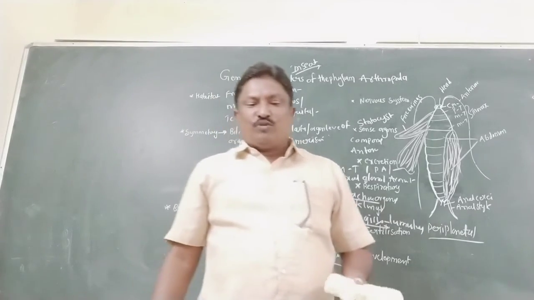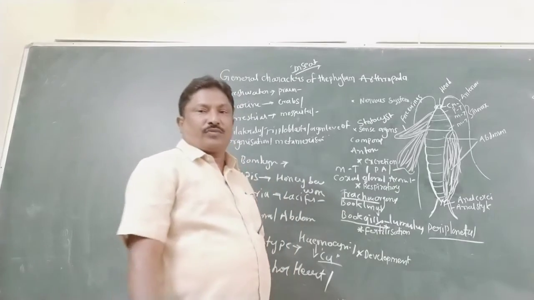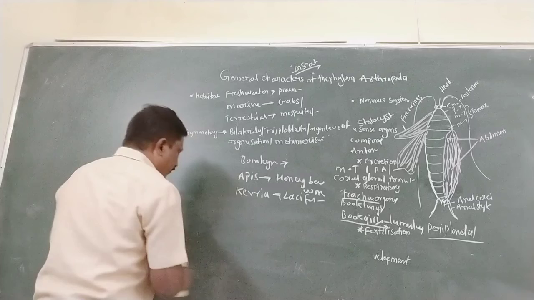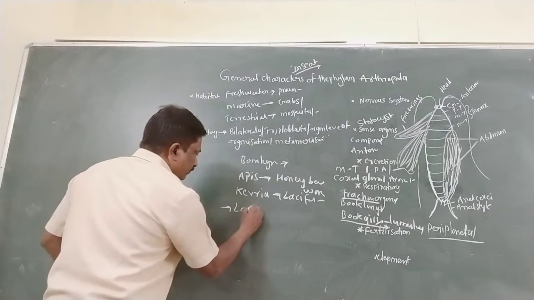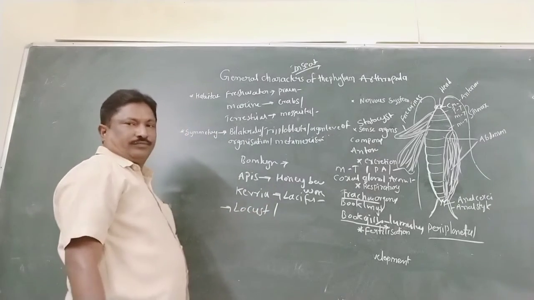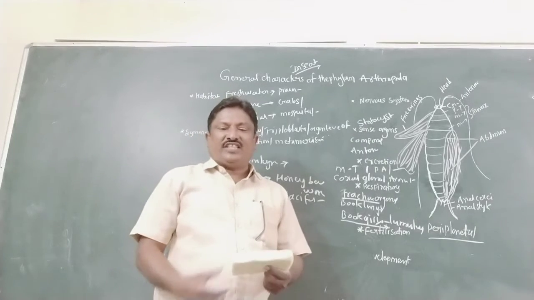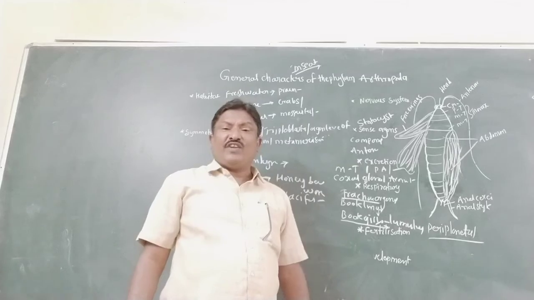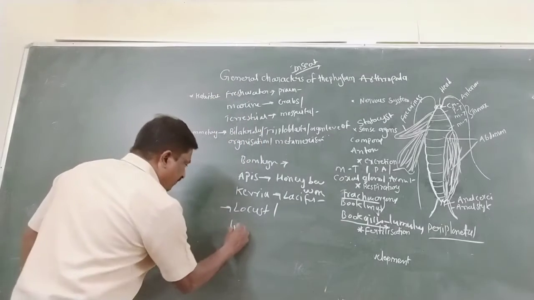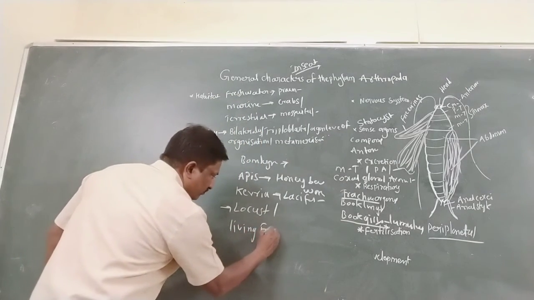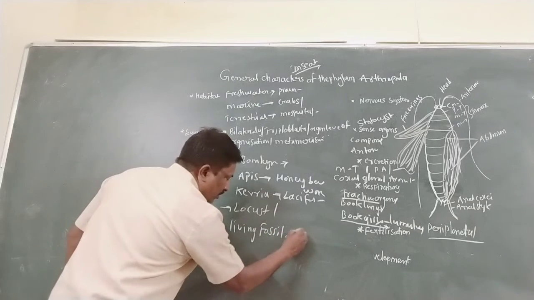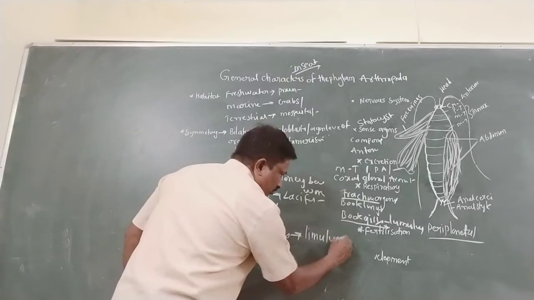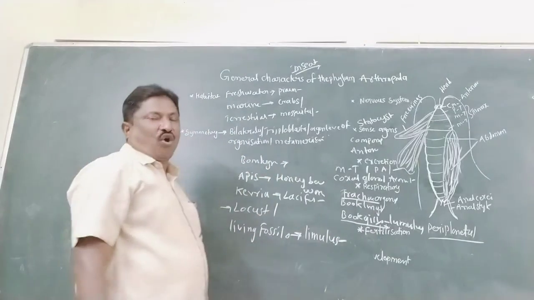So as well as here, most important is the gregarious insect. Gregarious insect, best examples locust and cricket. As well as here, gregarious insects and living fossil insects, living fossils. So living fossil Limulus. So these are the general characters of arthropod.